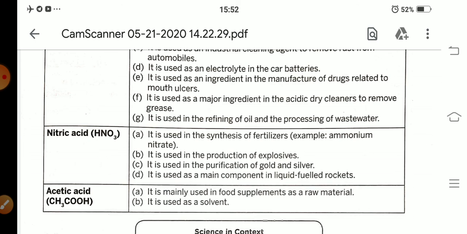And next, acetic acid. Acetic acid is generally used in food supplements as a raw material in the form of vinegar. And acetic acid is used as a solvent.